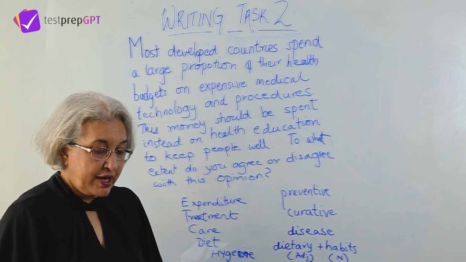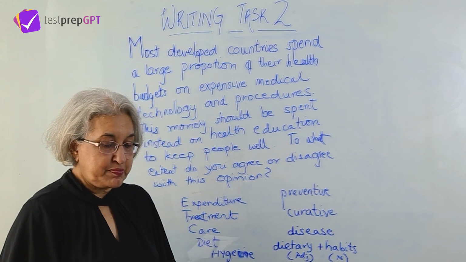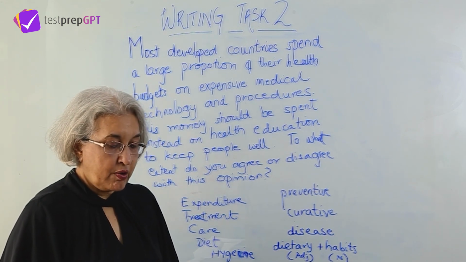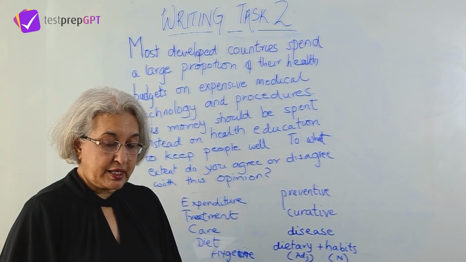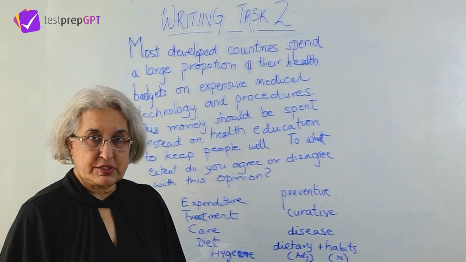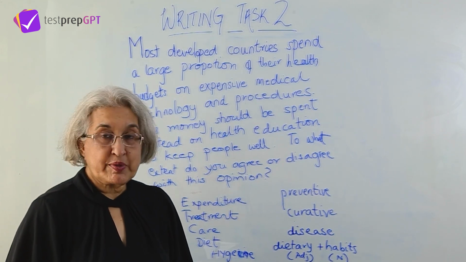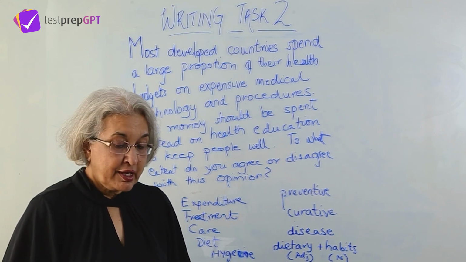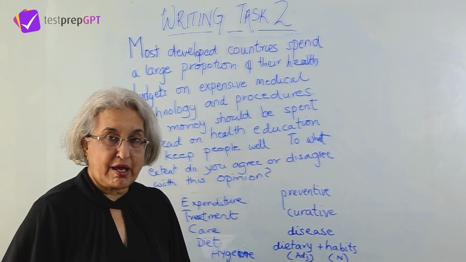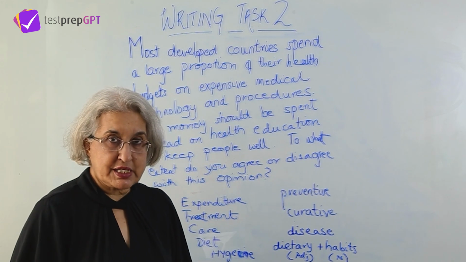So we find that most developed countries spend a large proportion of their health budgets on expensive medical technology and procedures. Now, this is a statement. Let's make sure that we understand this statement. What they mean to say is, and this is a way of paraphrasing, you can paraphrase in the first paragraph of your essay the same statement.